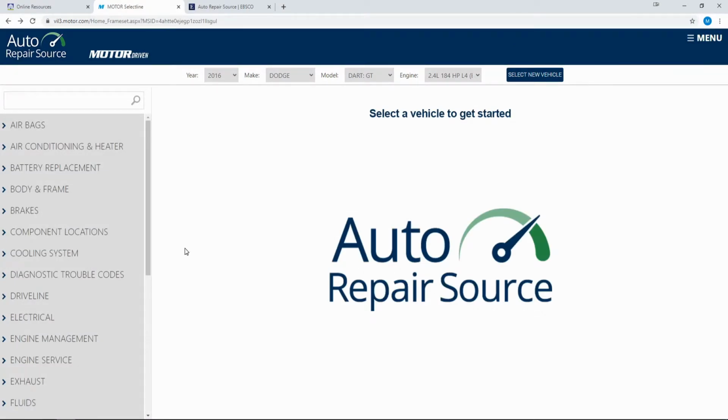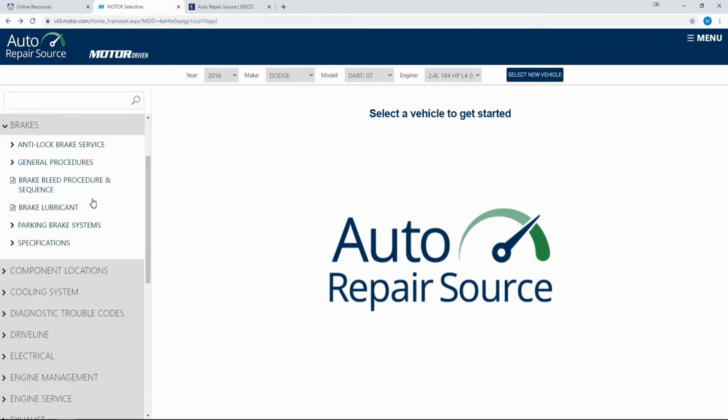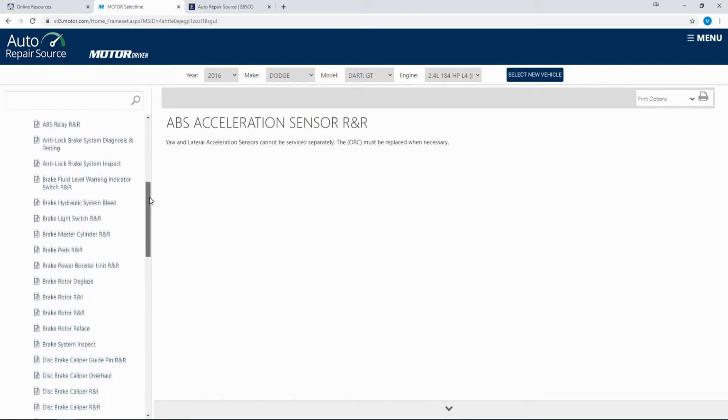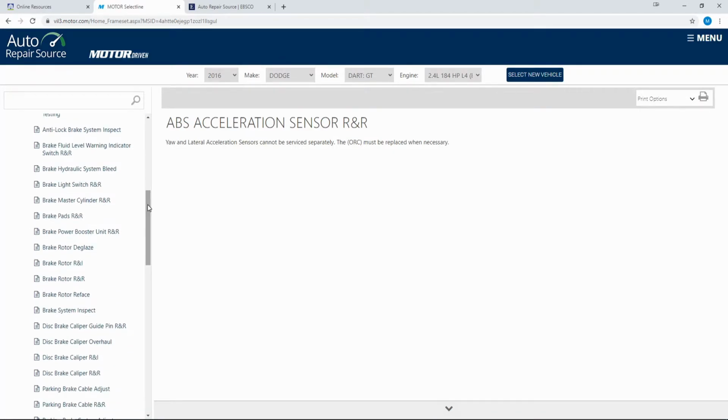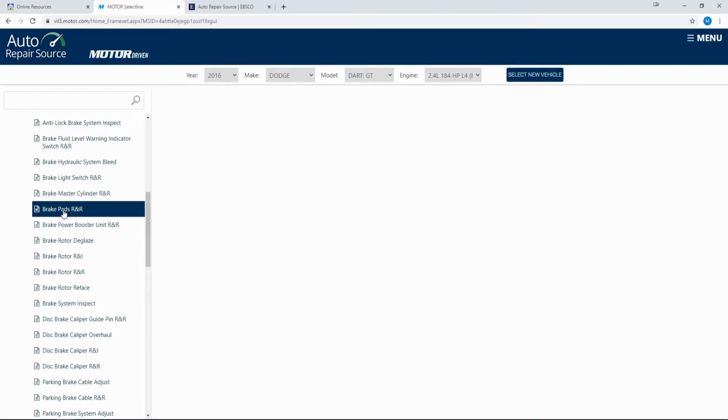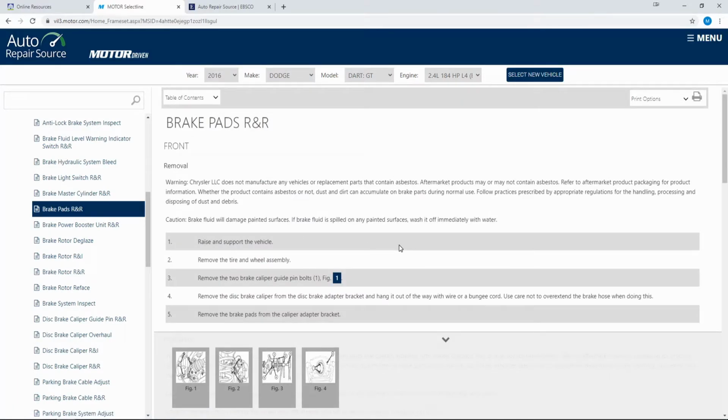Now let's see if we can find some information on the brakes. Using the menu on the left side, I'll click on the brakes category. Here is General Procedures. And there are several things listed. Let's take a look at replacing the brake pads. And here are my detailed instructions, along with some pictures to help me out.